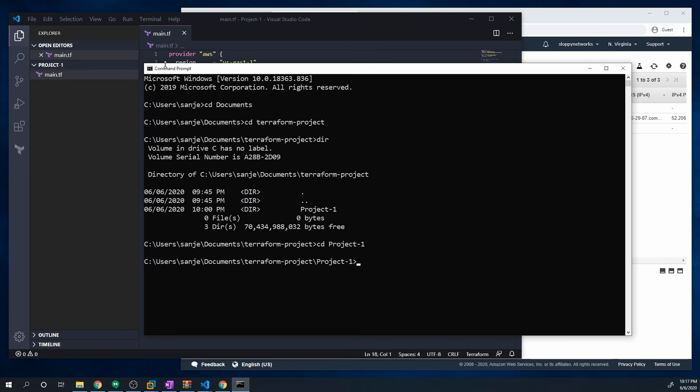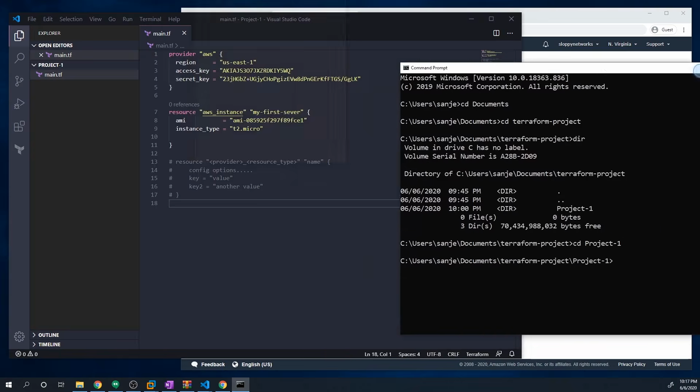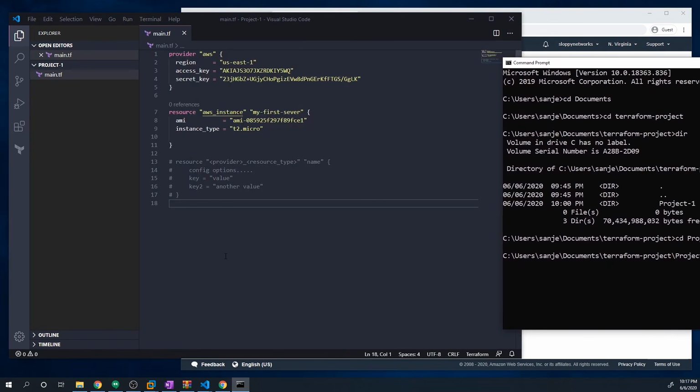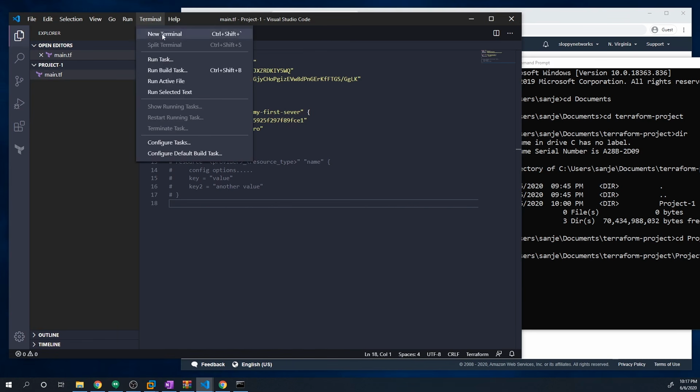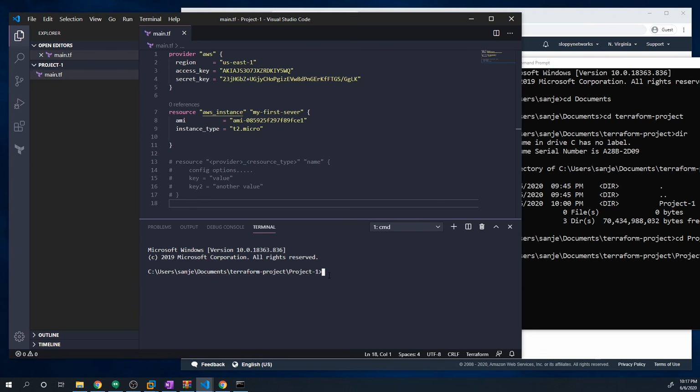However, it's kind of a pain to have to open up the command line and then navigate to that folder. Instead, what you can do is, I'm going to move this off to the side for now. We can go to our VS Code, and this is why I absolutely love VS Code. We can go to New Terminal, and it's going to open up a terminal. If it's a Windows machine, it's going to open up a Windows terminal.